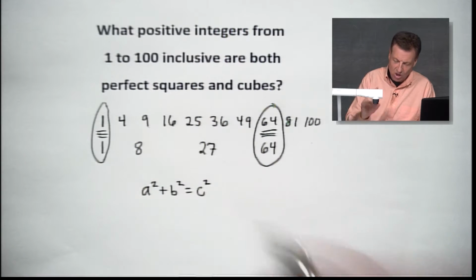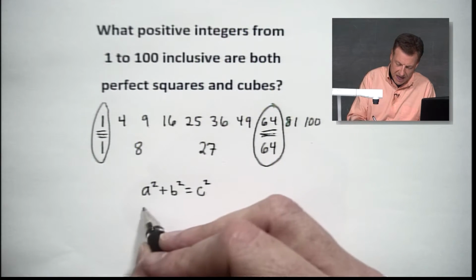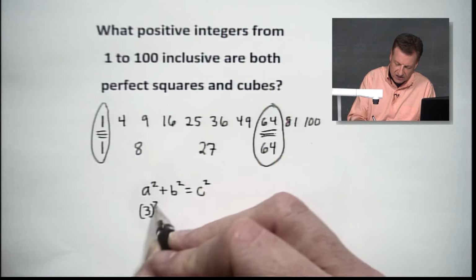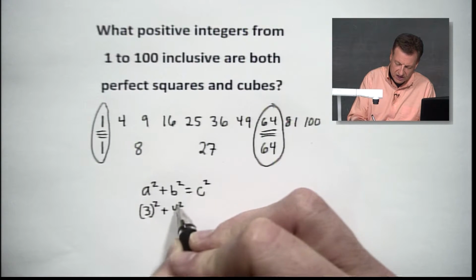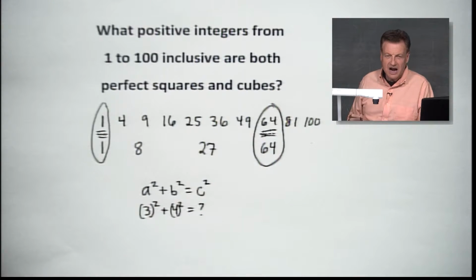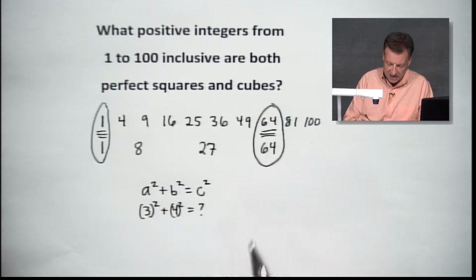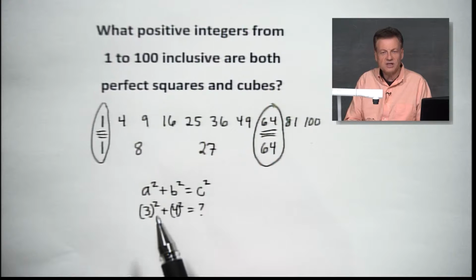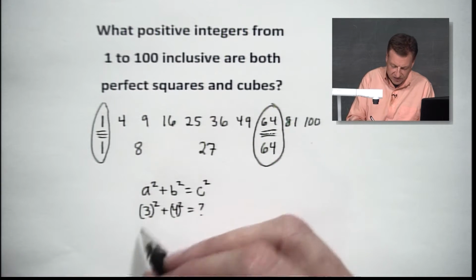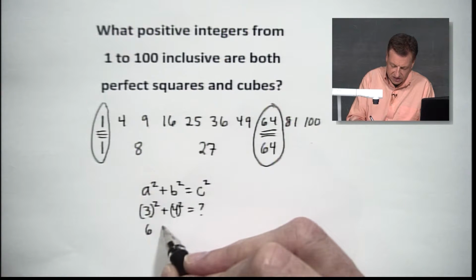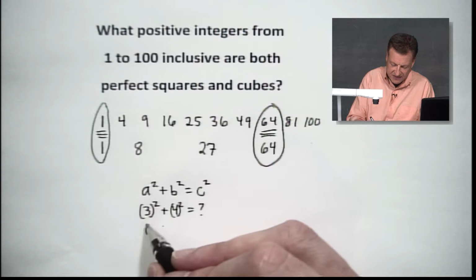For example, let's use an easy one here. How about 3 squared plus 4 squared. And the question is, what would be our c squared out there, all right? That's going to give me 6. No, it's not going to give me 6. What is that? That's going to give us 9, right?